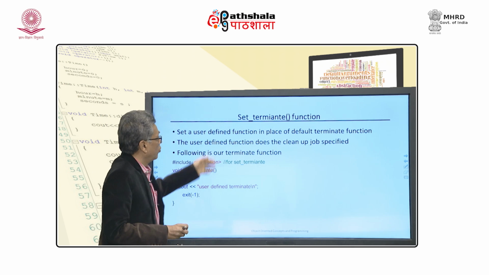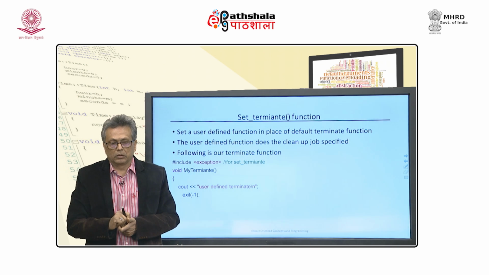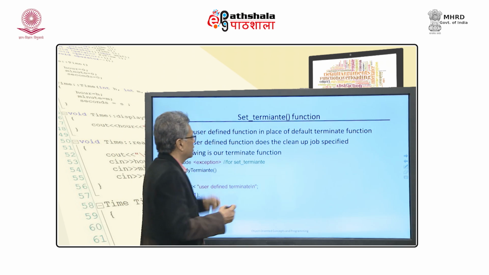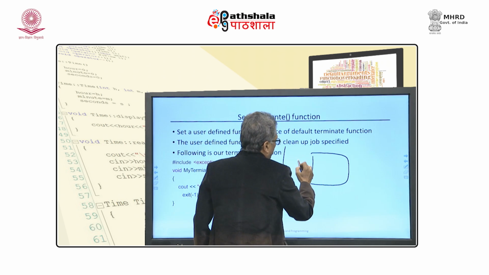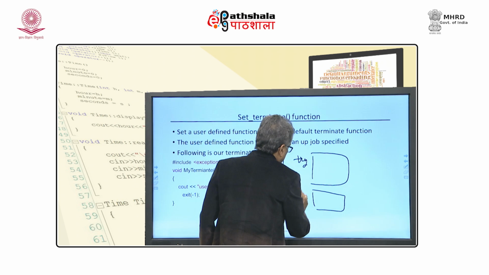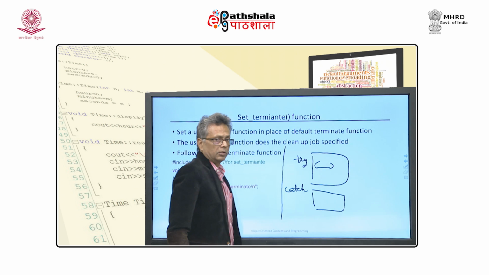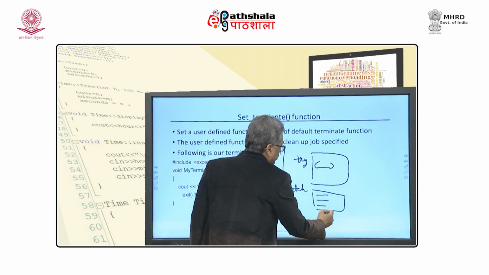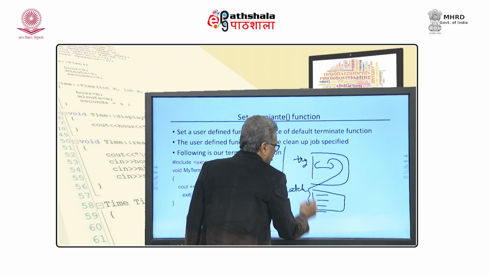Now, we will talk about the set_terminate function. Before we do it, please understand why we need this. I have a try block and there is a catch block. I call a function which throws some exception. Now, catch might have provided 1, 2, 3, 4, 5 some types, and this throws a type which cannot be caught here.